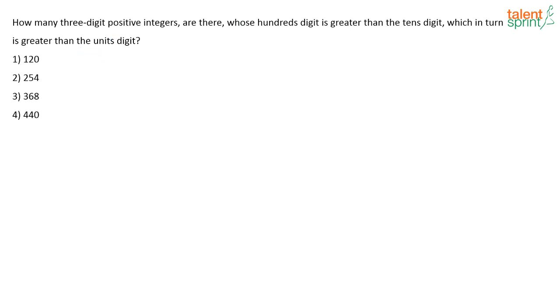So, basically take any 3 digits. Now I am going to consider 3 digits: 1, 2 and 3. Now, how can I arrange these numbers to form 3-digit numbers? I have 2, 3, 1, different ways I can use 1, 2, 3, or I can do 3, 2, 1, 3, 1, 2 and so